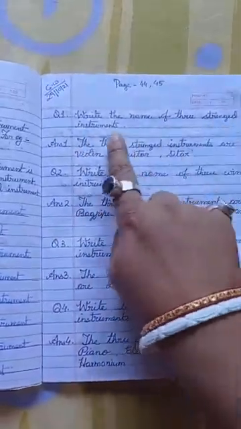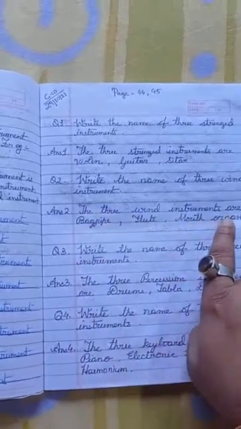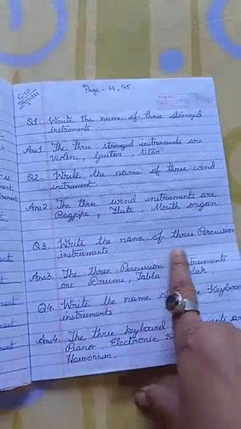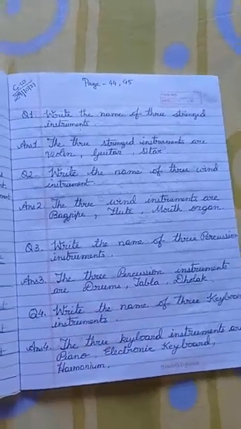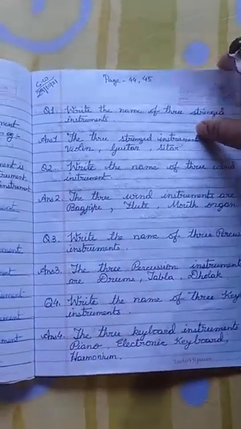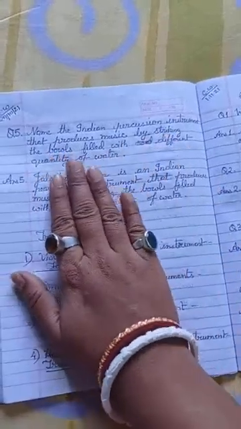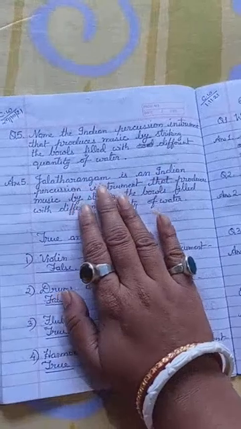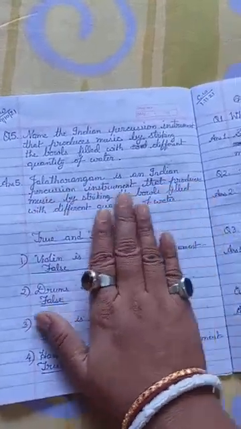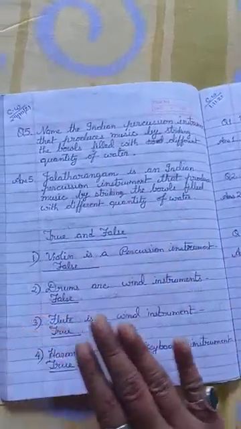Then come to this page. Write the name of three string instruments. You have to write the name of three wind instruments. These we have already done in the book. Write the name of three percussion instruments. Then write the name of three keyboard instruments. We have just now done this in the book. Next, name the Indian percussion instrument that produces music by striking the bowls filled with different quantities of water. That is Jal Tarangam, an Indian percussion instrument that produces music by striking the bowls filled with different quantities of water.